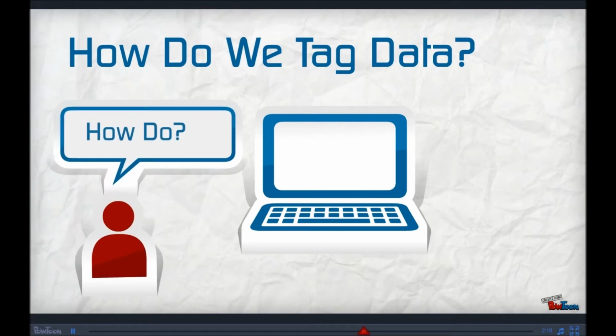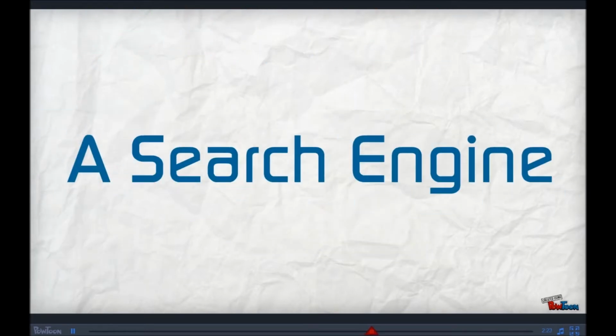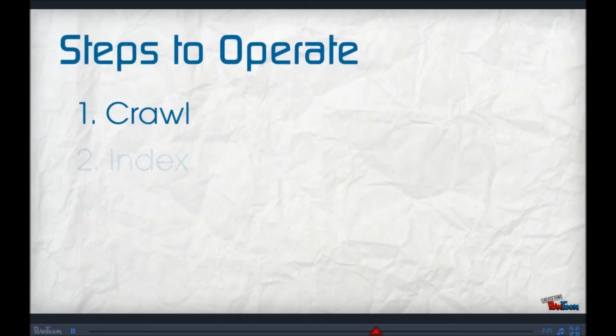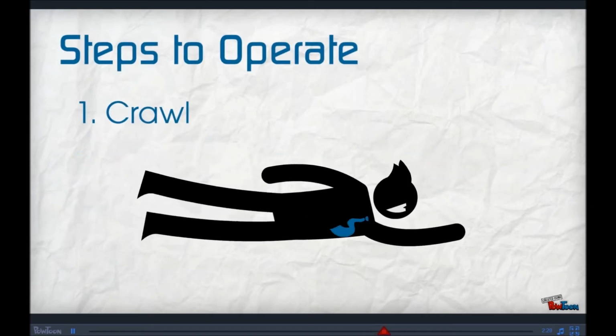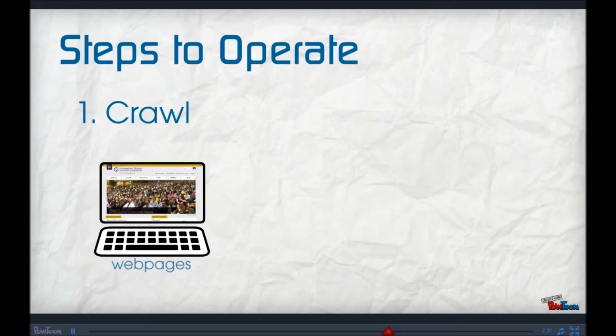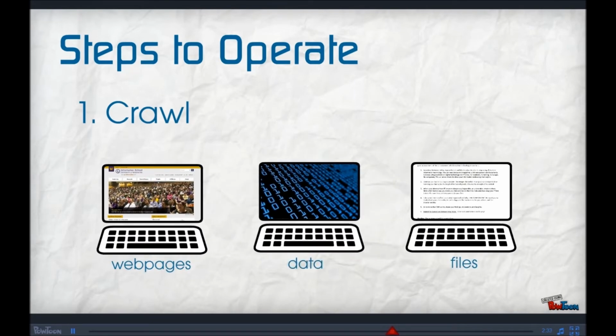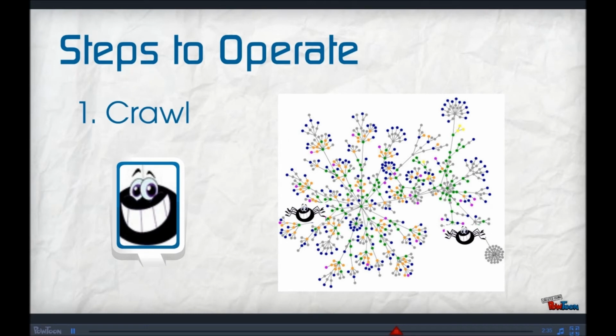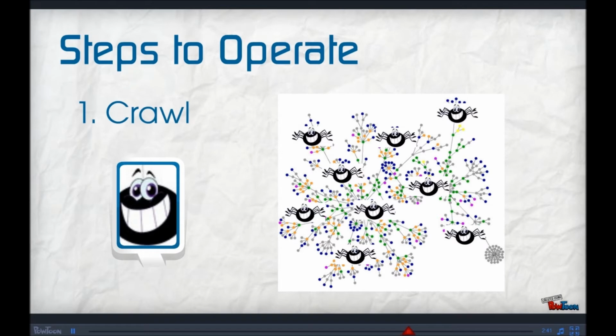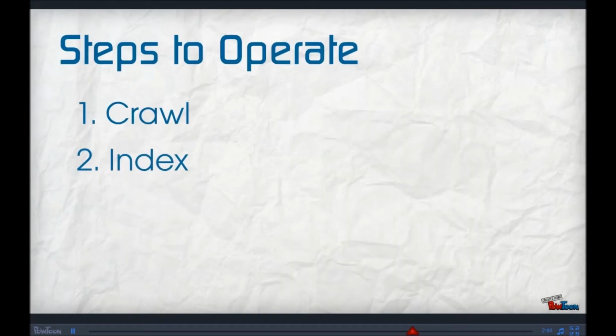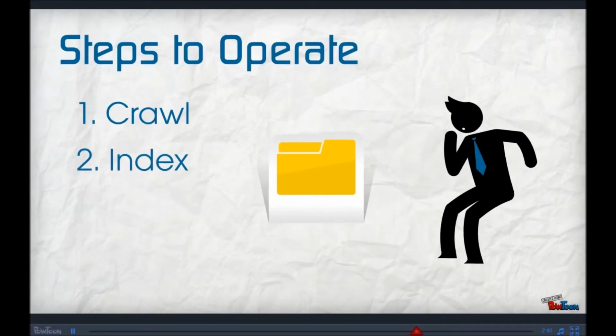Let's take a look at the components that make search engines run. A search engine can be broken down into three main parts: the crawler, the index, and the query. Searching begins with the crawler. Crawlers are programs that automatically seek out web pages, files, and data and tag them. These programs crawl through links that are connected to the billions of interconnected pages of the World Wide Web, matching relevant data with appropriate tags. They then submit these tags to the index, a structured database that can be easily searched by you, the user.